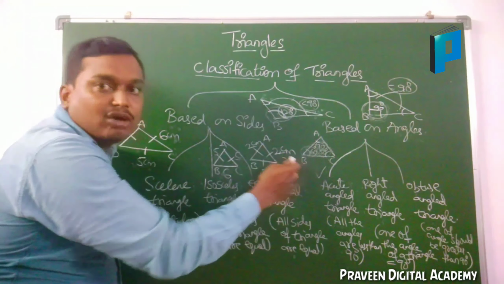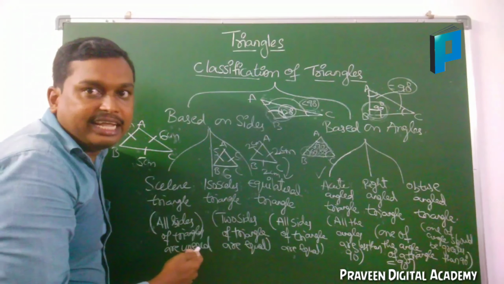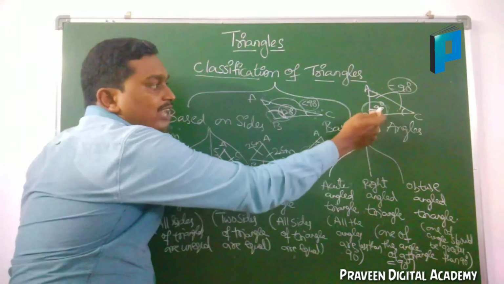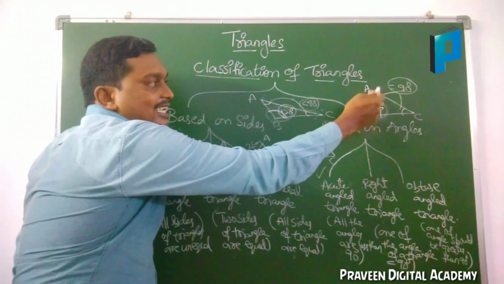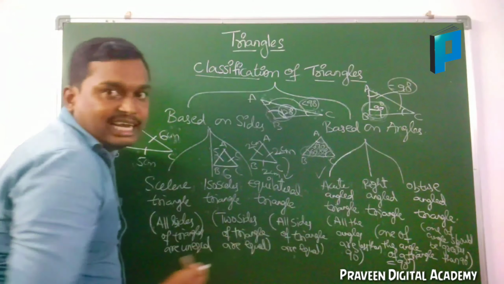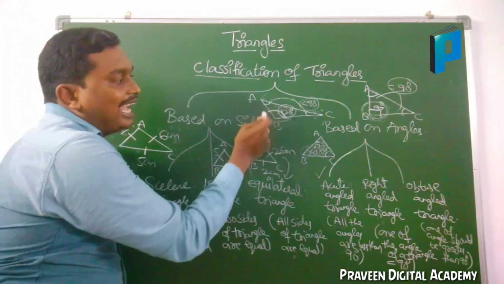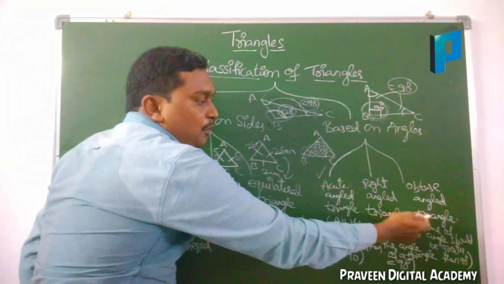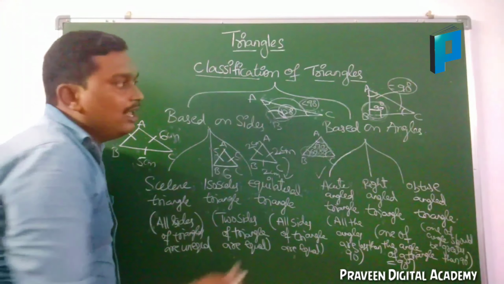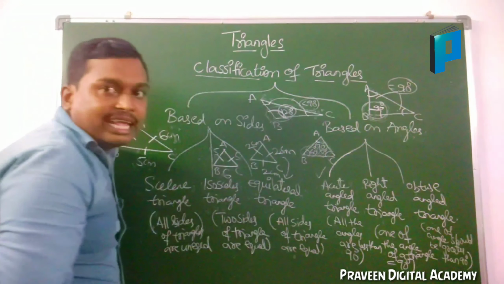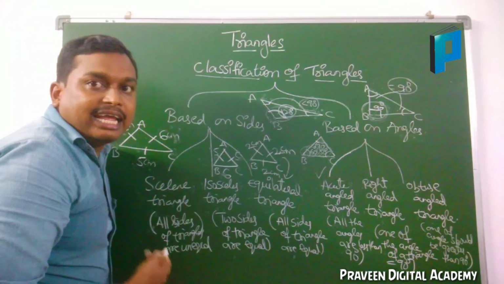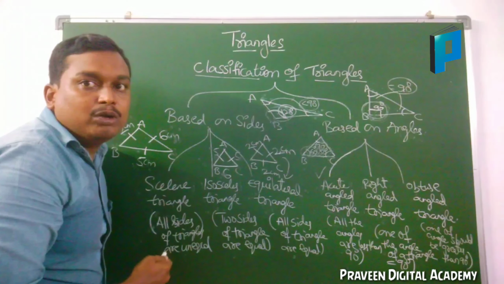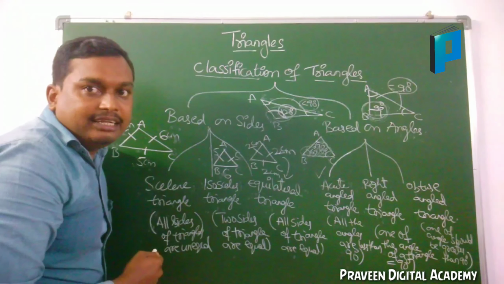A triangle with all angles less than 90 is called an acute angled triangle. If one of the angles is equal to 90, it is called a right angle triangle. If one of the angles is greater than 90, it is called an obtuse angle triangle. And in every triangle, the sum of the interior angles is equal to 180 degrees.